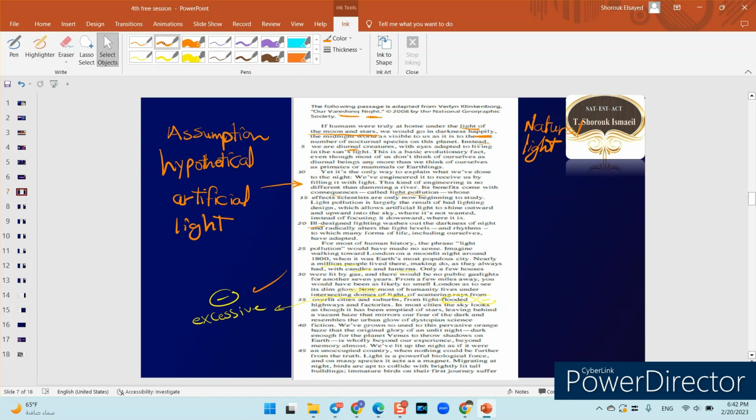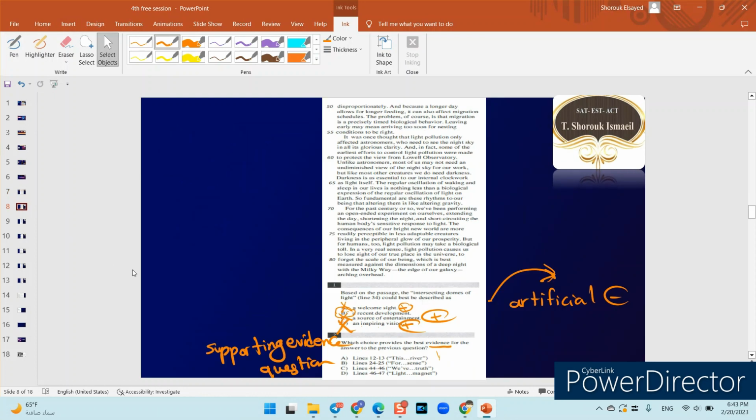Starting from, that's 11, okay, 12 here: "This kind of engineering is no different than damming a river." Here he's talking about artificial light, giving an image of what is happening here. But this is not the case, because the question wants evidence for intersecting domes of light. So this answer choice is not accepted because this line does not support our answer. It does not support, so it's wrong.